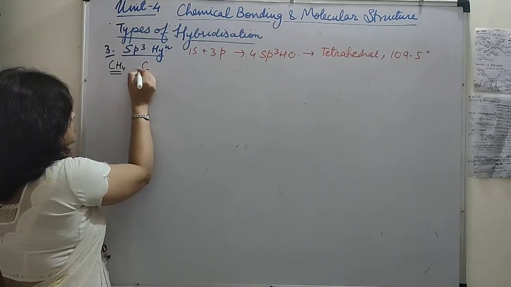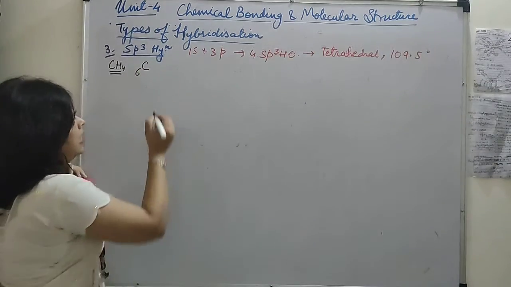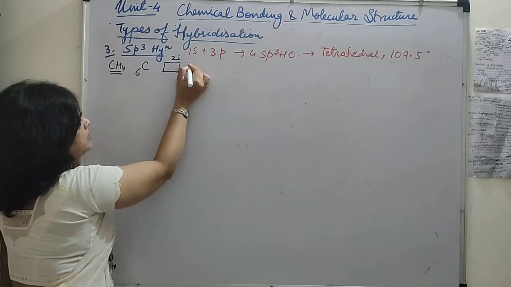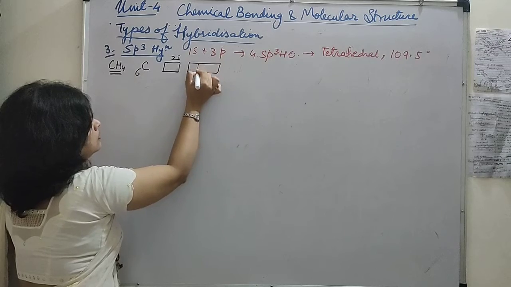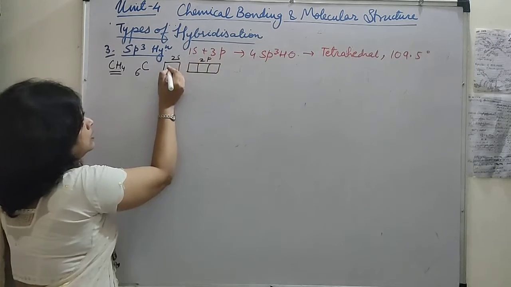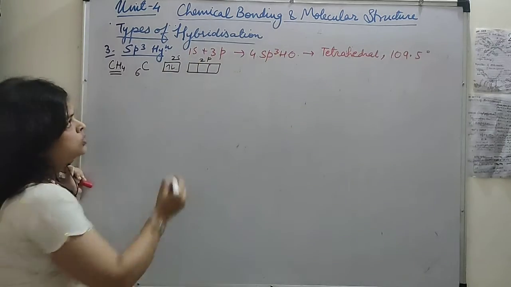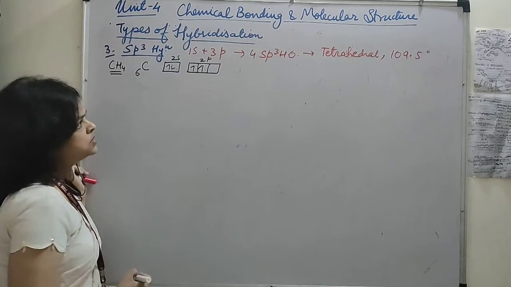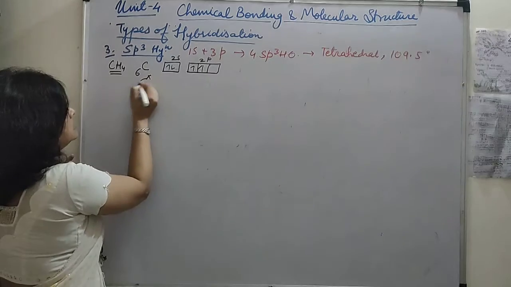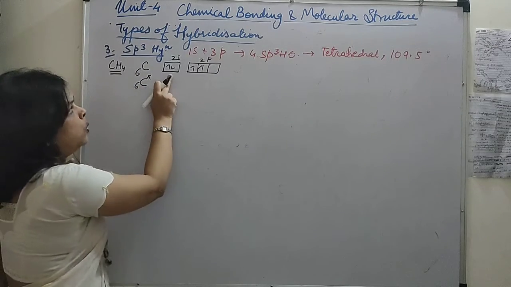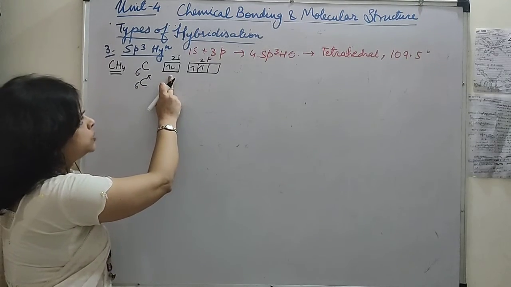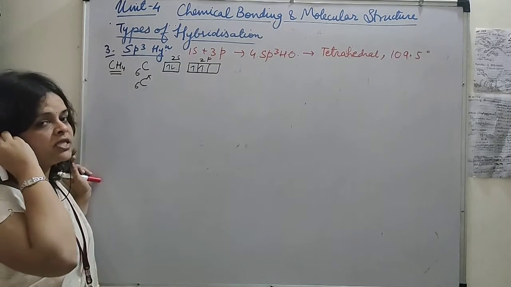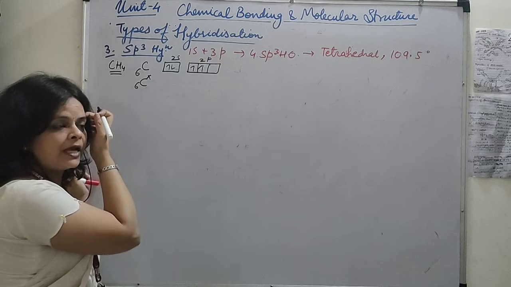The carbon, its atomic number is 6 and its configuration for 2s and 2p. Here we are having 2 electrons, and in 2p we are having 2 unpaired electrons, and in the excited state of the carbon, one of the electrons of 2s is excited to the 2p orbital because they don't have much difference in their energy.